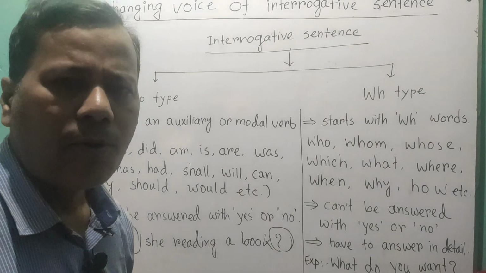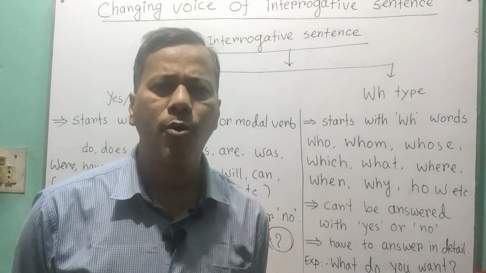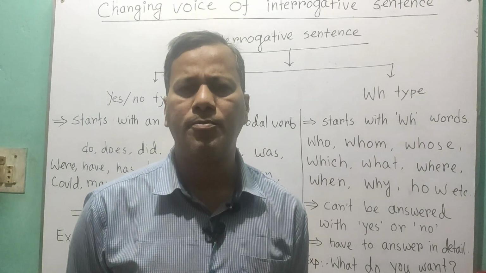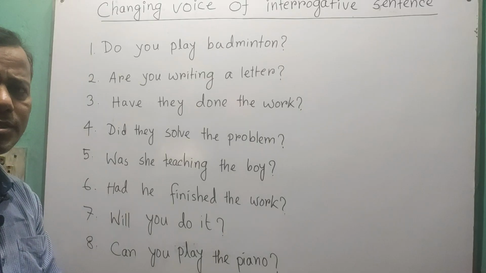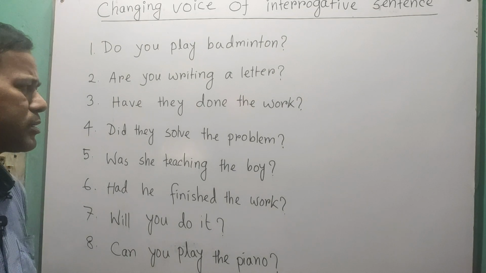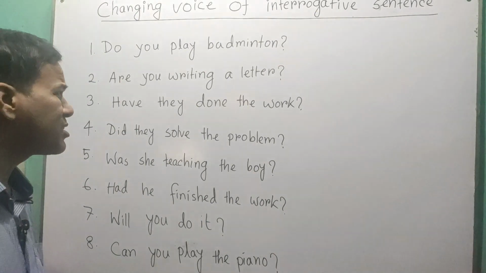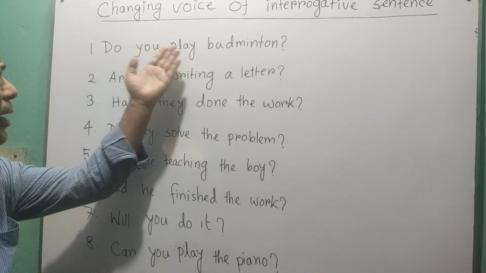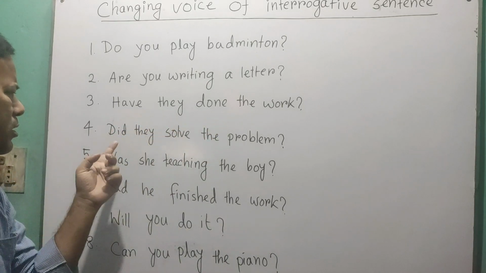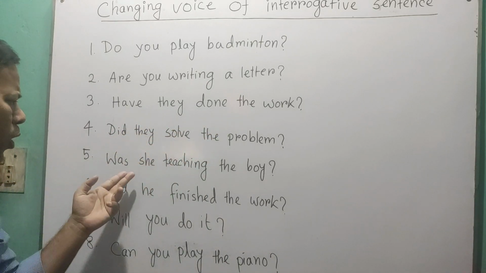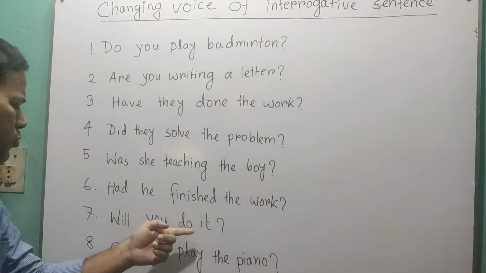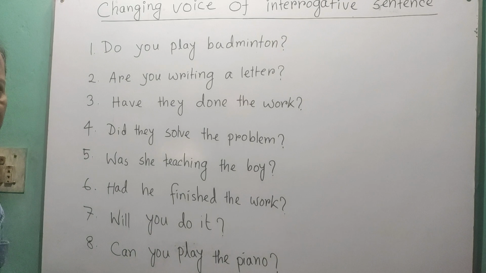So now we will see how we can change voice of yes, no type questions. These sentences are yes, no types of interrogative sentences. Okay. So let's read those sentences. Do you play badminton? Are you writing a letter? Have they done the work? Did they solve the problem? Was she teaching the boy? Had he finished the work? Will you do it? Can you play the piano?